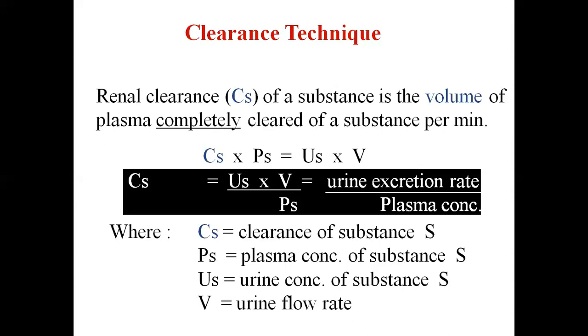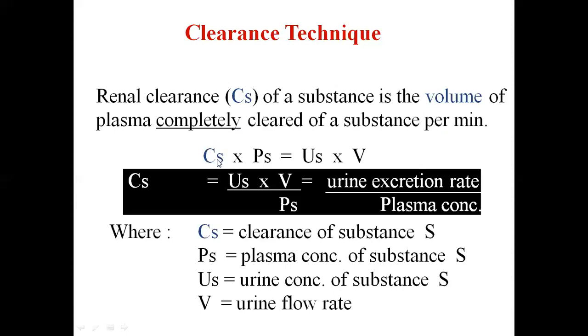For example, suppose a substance is freely filtered, but not reabsorbed and not secreted. In that case, the filtration rate is always equal to the excretion rate. So renal clearance of a substance is the volume of plasma completely cleared of the substance per minute, and the clearance rate is represented by CS.